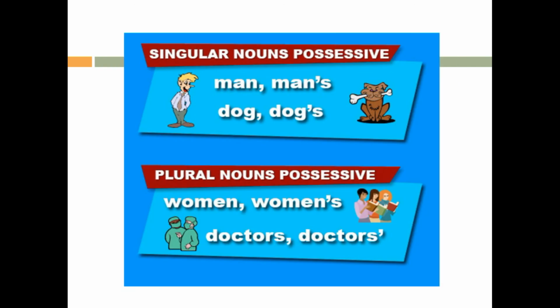Yes. Look at this slide. Here man and dog are singular, so we will put only apostrophe s with them. Woman and doctor are plural, so women's. Doctors, you can see women, then we will only put apostrophe s, and doctor already has s, so we will only put an apostrophe here.